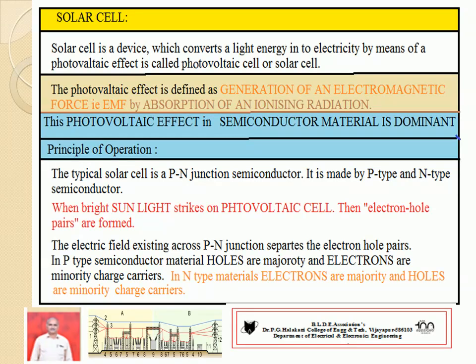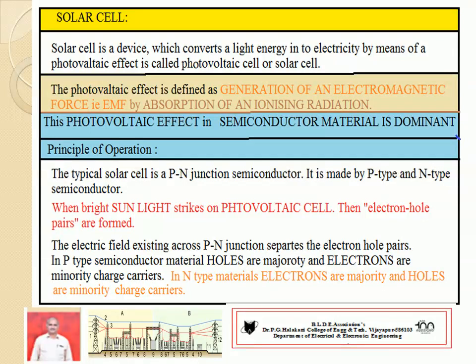A solar cell is a device that converts light energy into electricity by use of the photovoltaic effect. So it is also called a photovoltaic cell or solar cell. The photovoltaic effect is defined as generation of an EMF by absorption of ionizing radiation. Simply we can say that a solar cell is a device: when the solar light falls, the cell generates a DC voltage.